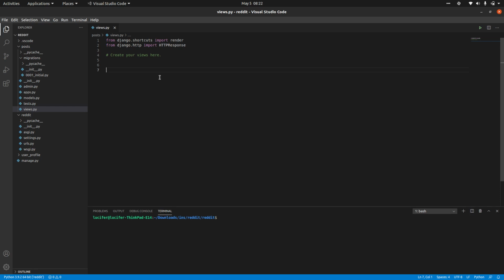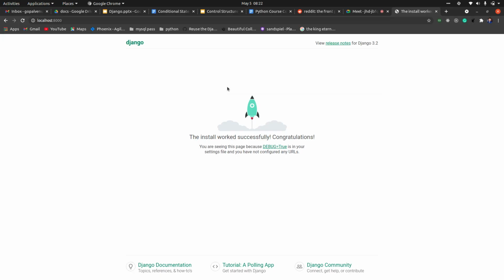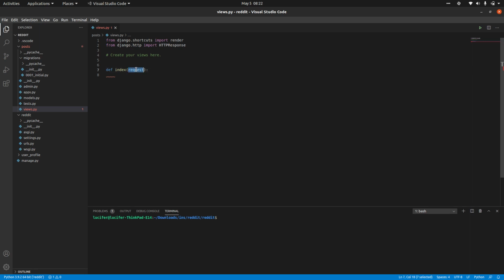First view, let's just create a sample example view. def, maybe call it index view. All these methods will take the request parameter. Request is nothing but whatever request we are sending from the front end, it will go into this particular place.